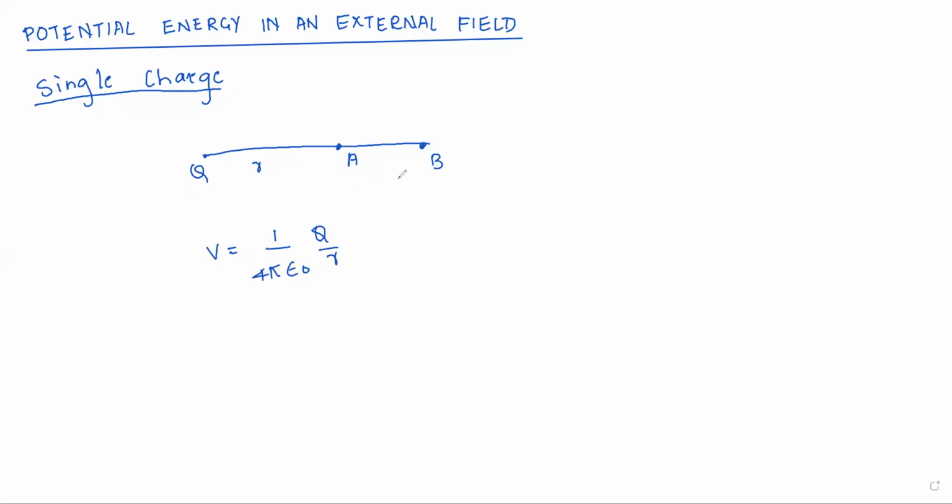In this case, the potential at A is greater than the potential at B, because as R increases, the potential decreases.